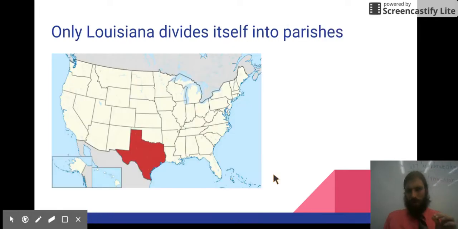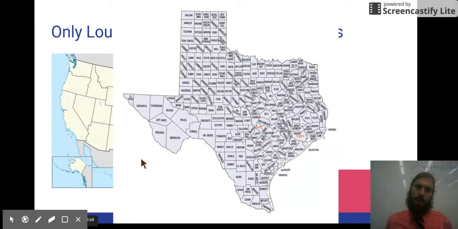An important point, though, only Louisiana divides itself into parishes. So if we hop over west to Texas, we see that it's divided into counties. Counties are just like parishes. We just call them something different because the French called them parishes, and we were started by the French, so we do what the French do. But all states are divided into smaller areas. Most states call them counties. We call them parishes.